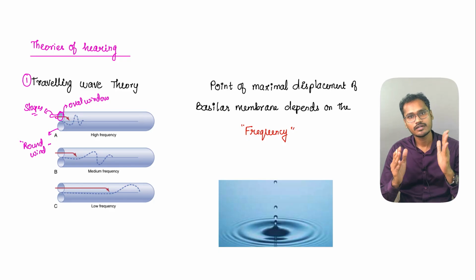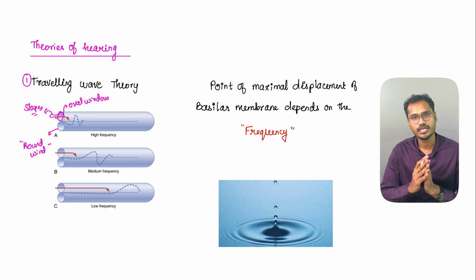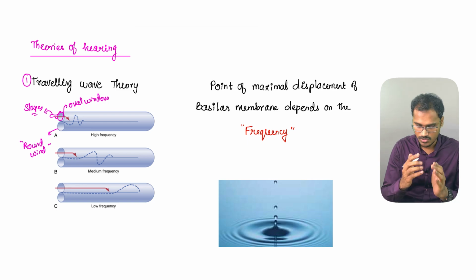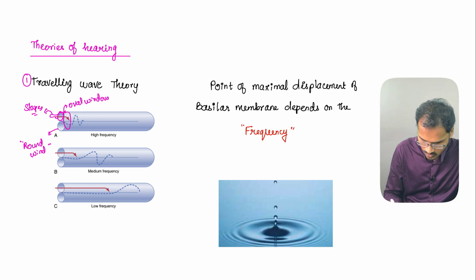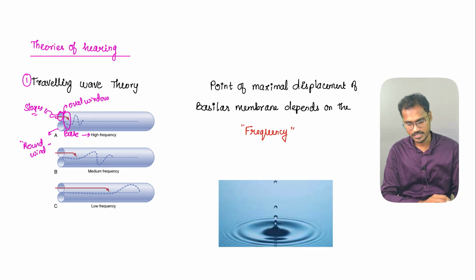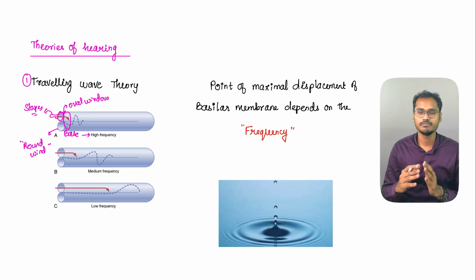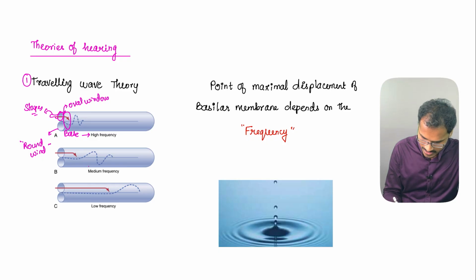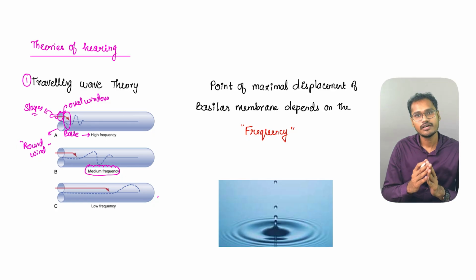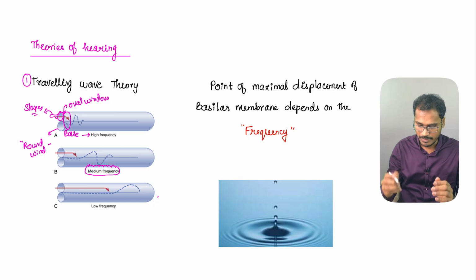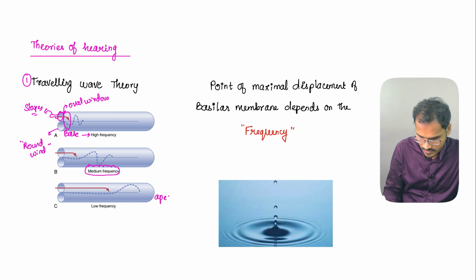And they have observed that whenever the high frequency waves are there, all the vibrations happen at the start of the cochlea itself. So this is called the base of the cochlea. This is the base which is sensing the higher frequency. And whenever the frequency is lower, they travel through this membrane and reach up to the middle region in the cochlea. So that is for the medium frequency. And whenever the waves have a lower frequency, they travel and reach the end, or the apex, of the cochlea. So, apex of the cochlea.